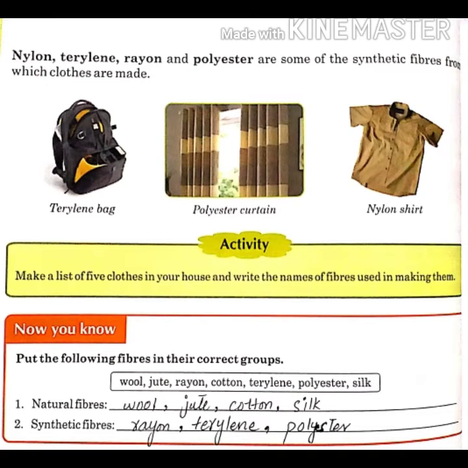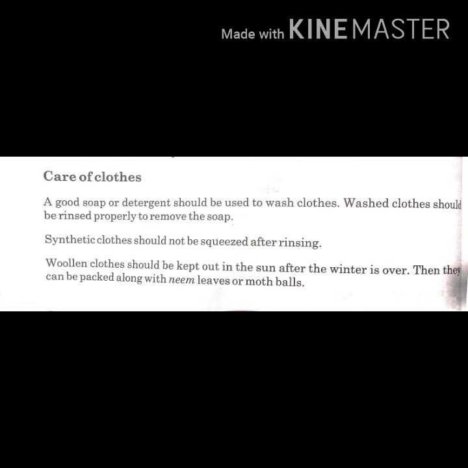We have to write them in the correct group. So in natural fibers we have wool, jute, cotton and silk. Wool, jute, cotton and silk are natural fibers. And synthetic fibers we have rayon, terylene and polyester. Let's move to the next topic.